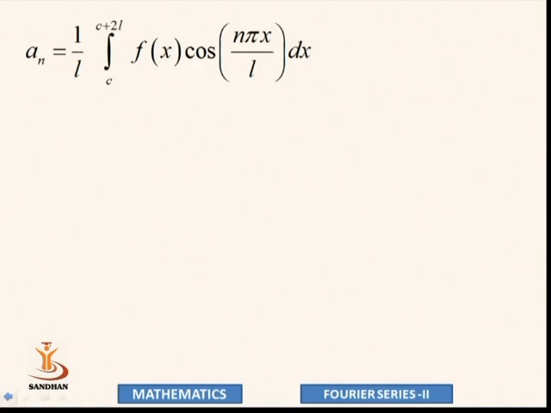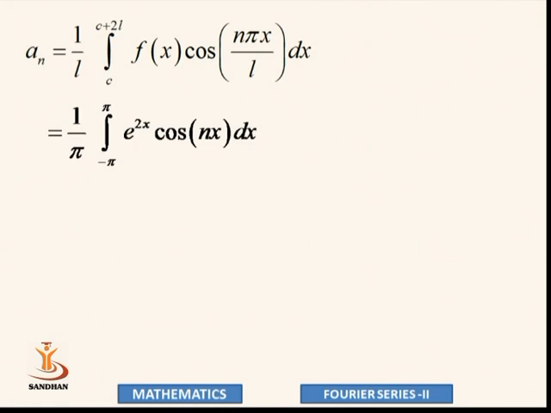Now the value of an is 1 by L integration from c to c plus 2l f of x cos n pi x upon L dx, where L equals pi. Now the function is e raised to 2x into cos nx dx. To evaluate this product of exponential and cos function using the product rule, we cannot choose u, because the derivatives of both terms are never 0. So here we use the direct formula for integration of exponential and cos.